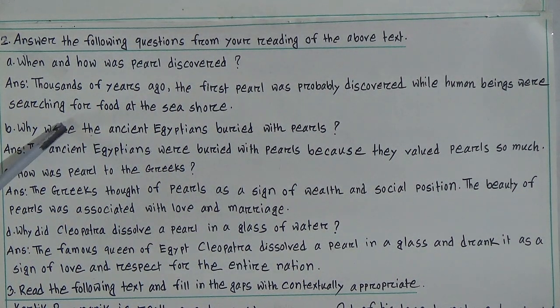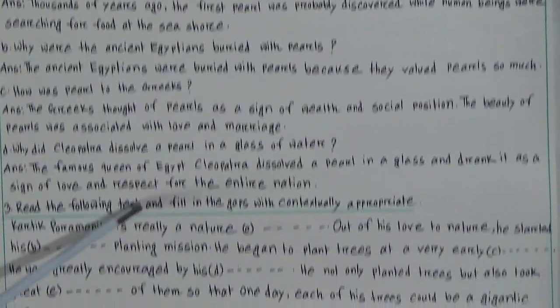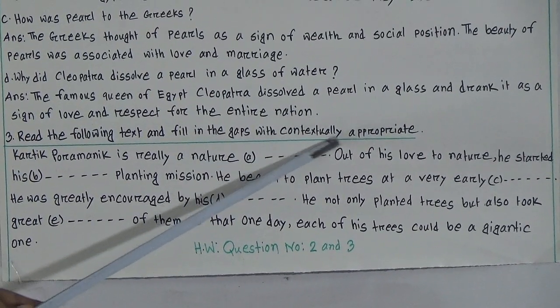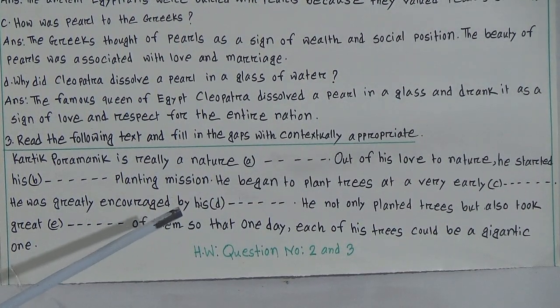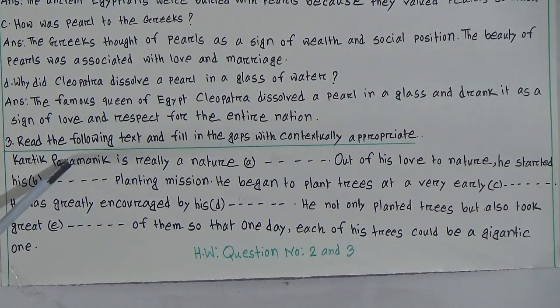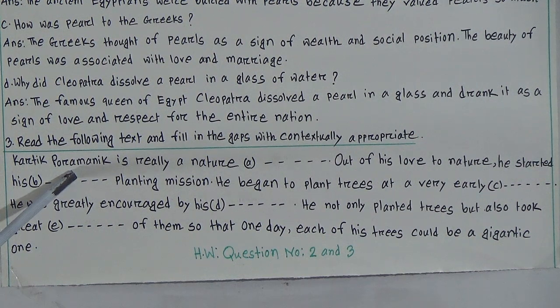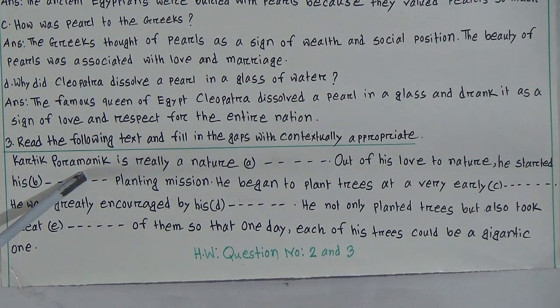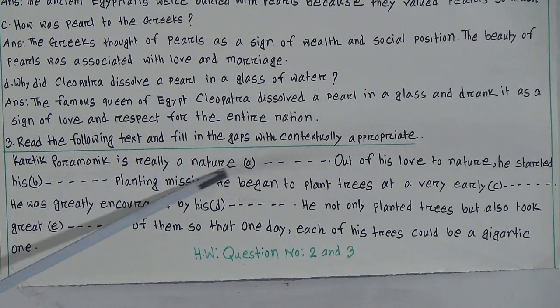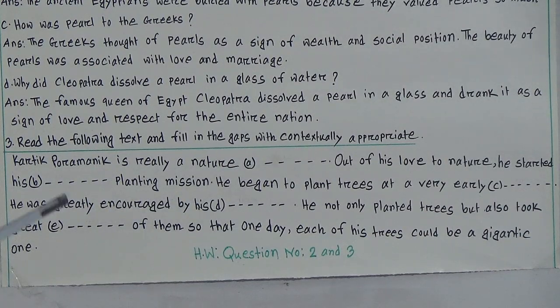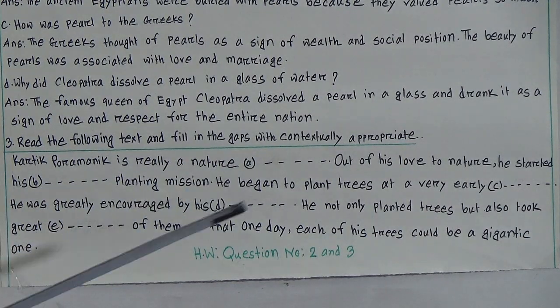Now the question answer is done, we will go to question number 3. Look here, read the following text and fill in the gaps with contextually appropriate words. So we have come to know that question number 3 is taken from our EFT book. To get good marks in question number 3, we need to read the text again and again. Now look here, Kartik Paramanik, a very common name in our EFT book. Kartik Paramanik is really a nature dash. So we all know the answer: Kartik Paramanik is really a nature lover.